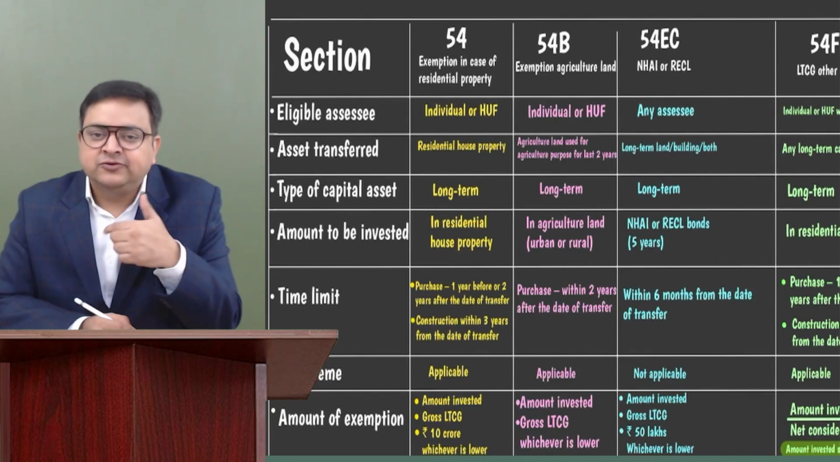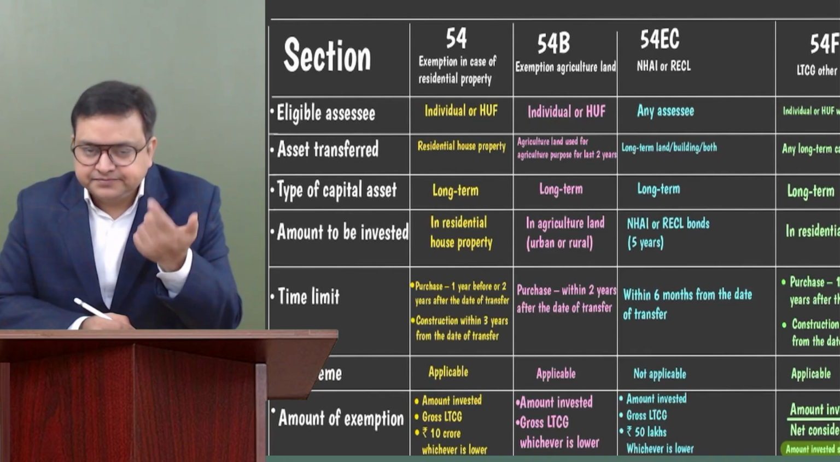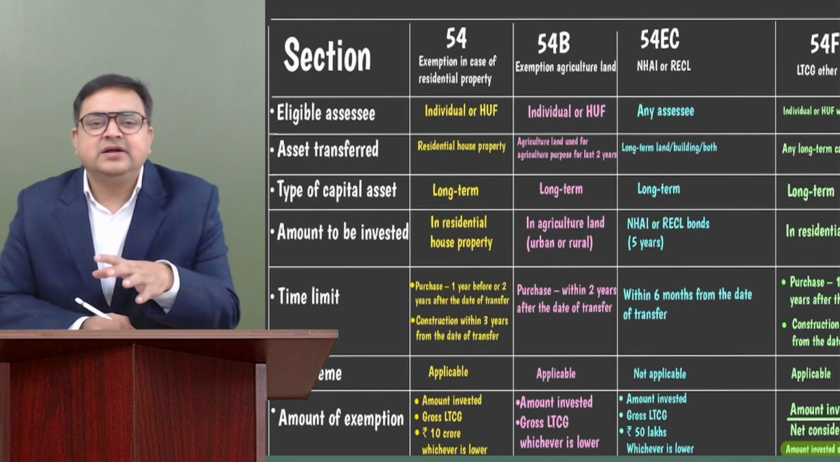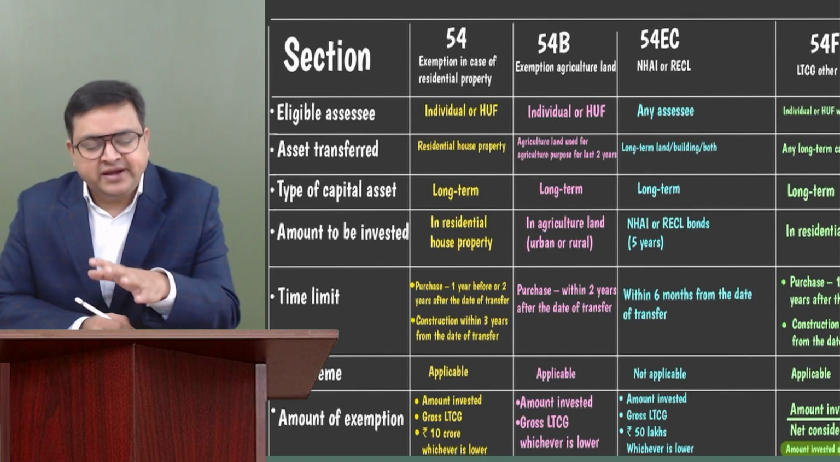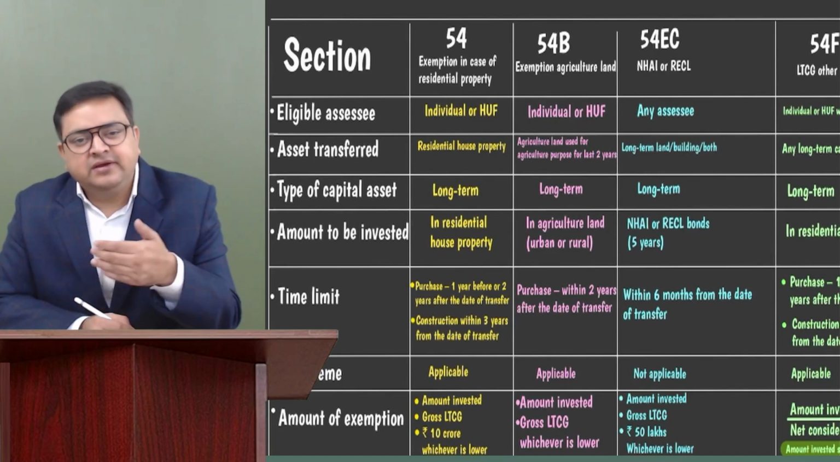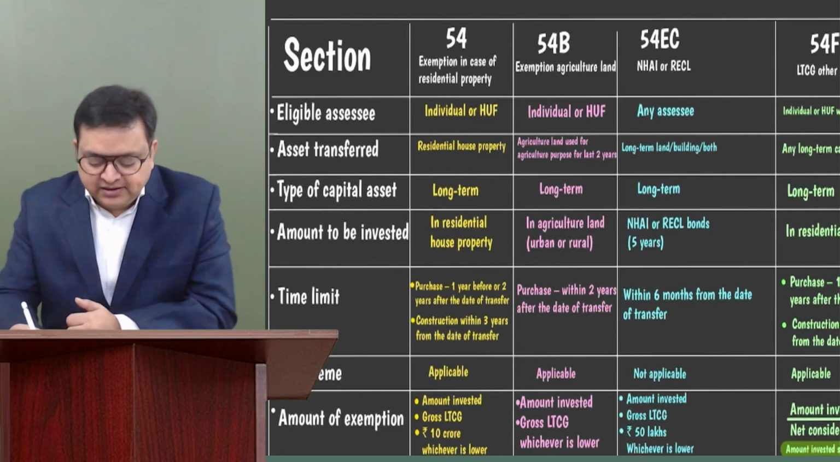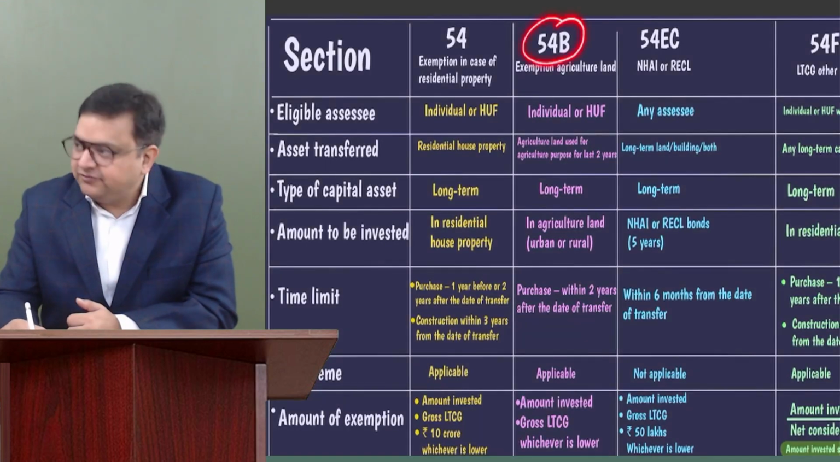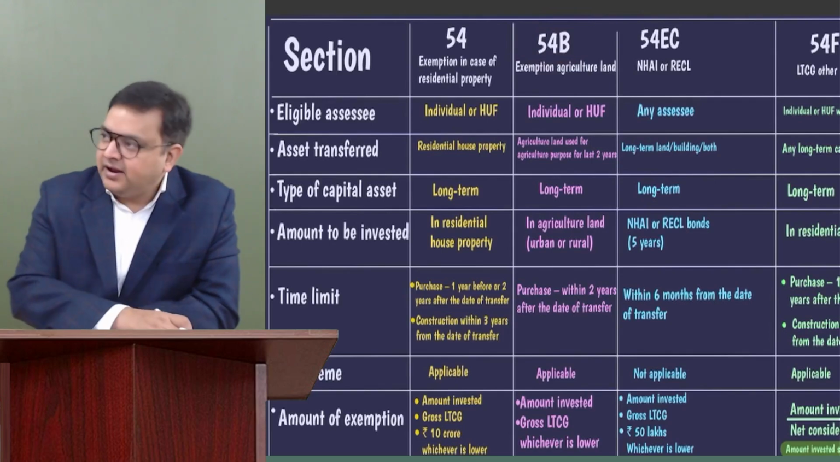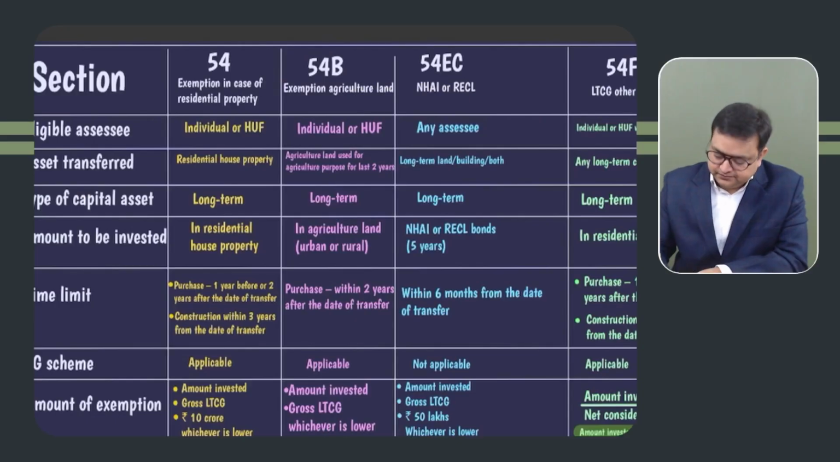then if they are selling their agriculture land and new agriculture land is purchased within 2 years, the new agriculture land can be urban agriculture land, it can be rural agriculture land also. So in that case, capital gain can be exempted under section 54B.